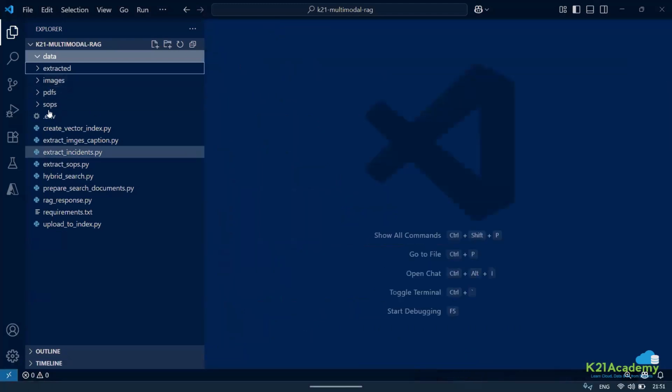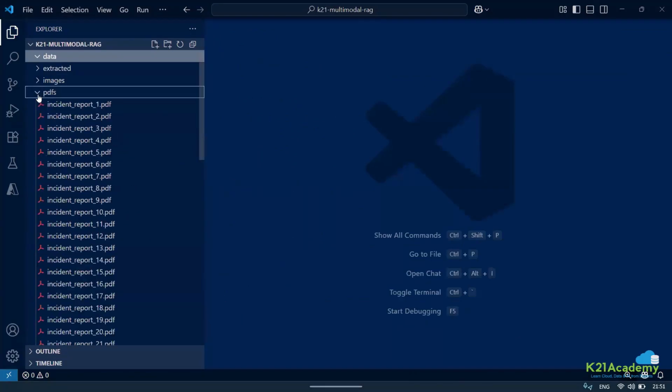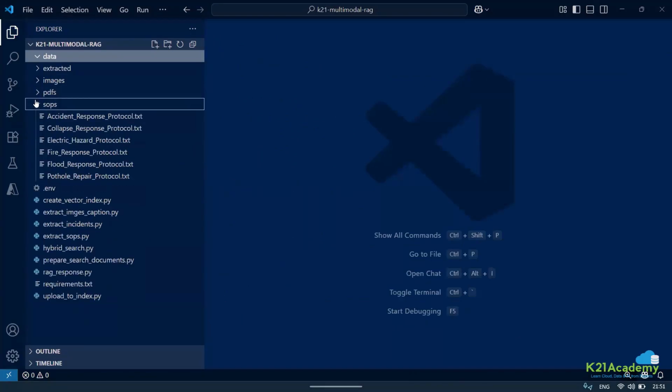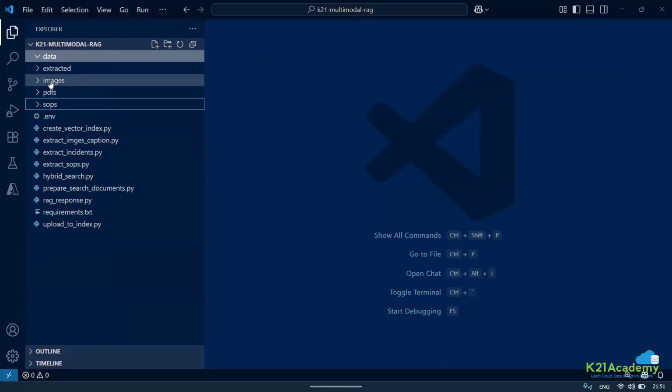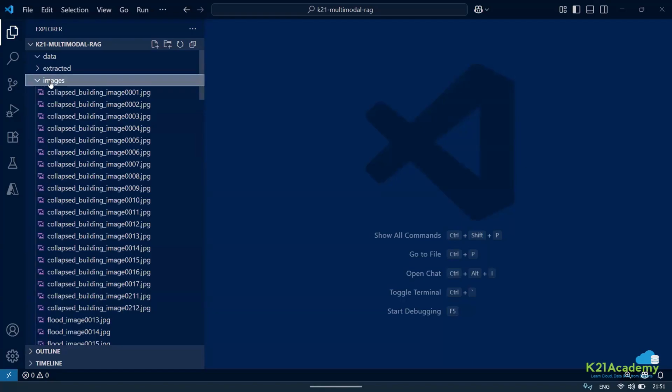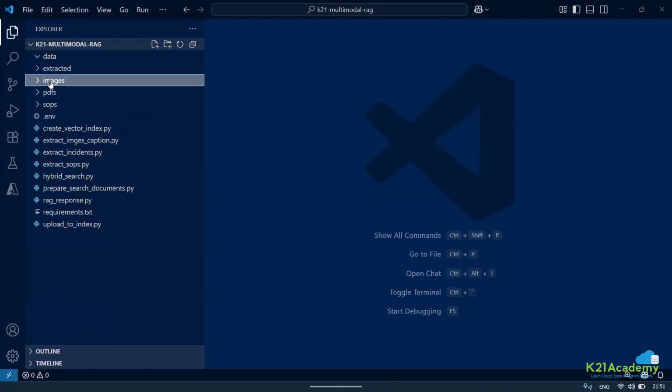So what do I have in here? First of all, we have images. Then we have PDFs. And then we have SOP. To be very frank, if at least the SOP, PDF and images match, that can be good. But consider the images to be from an earlier time also. I have all the images.